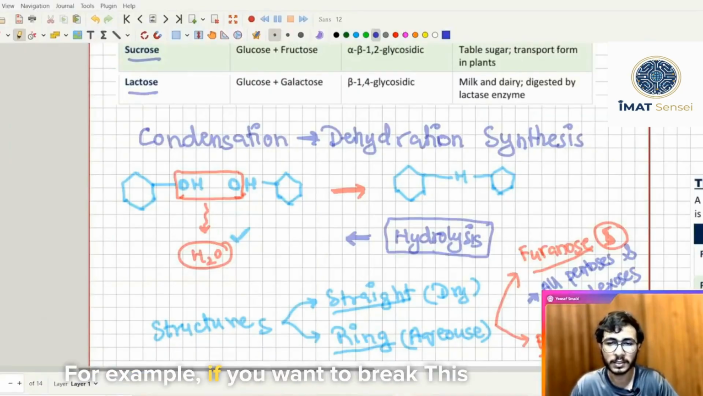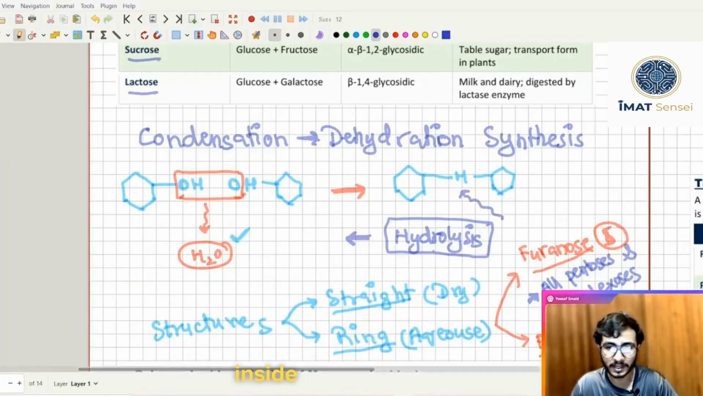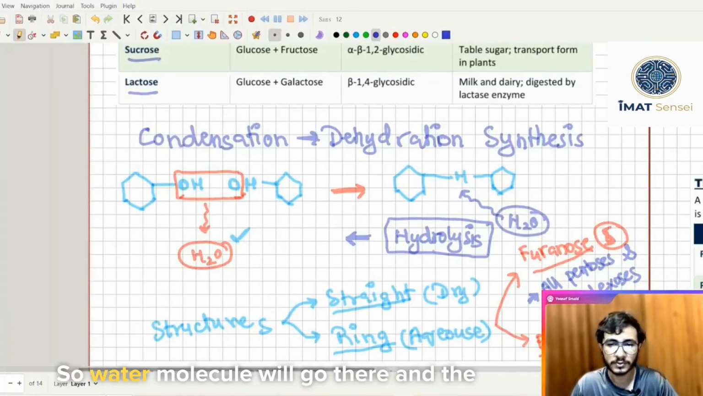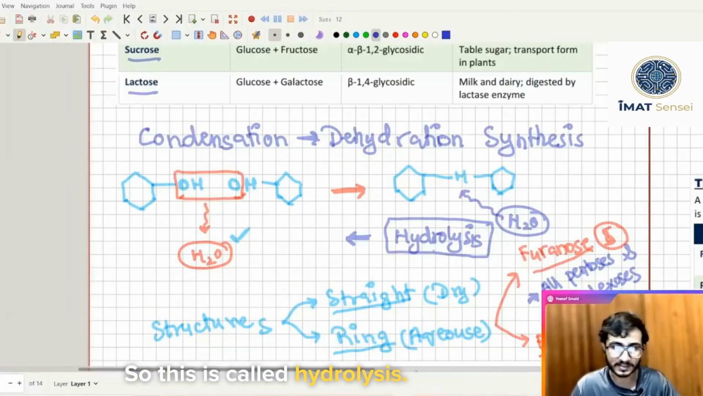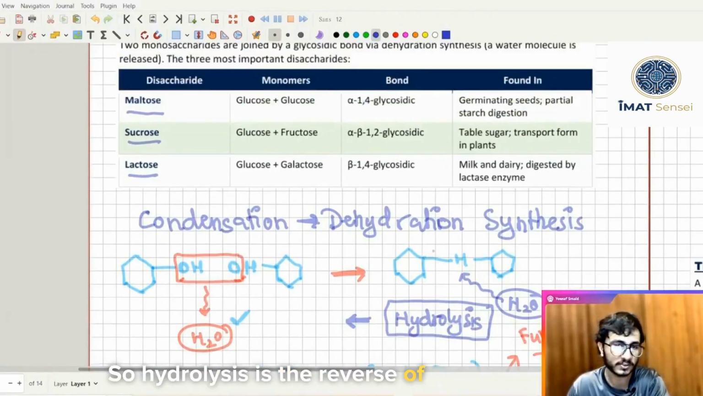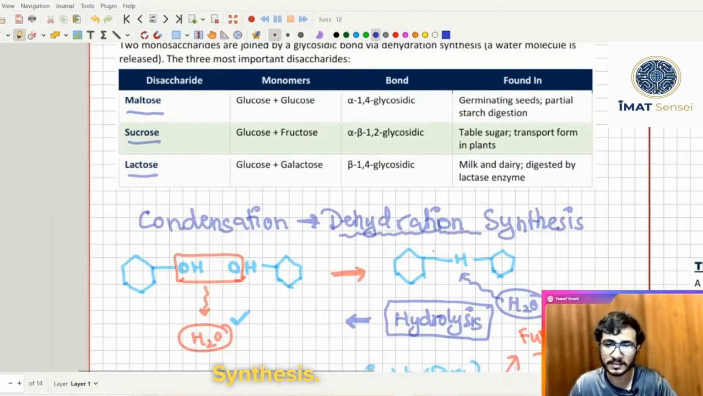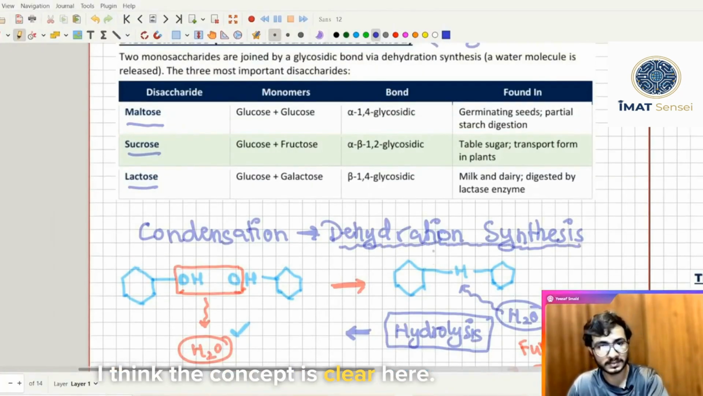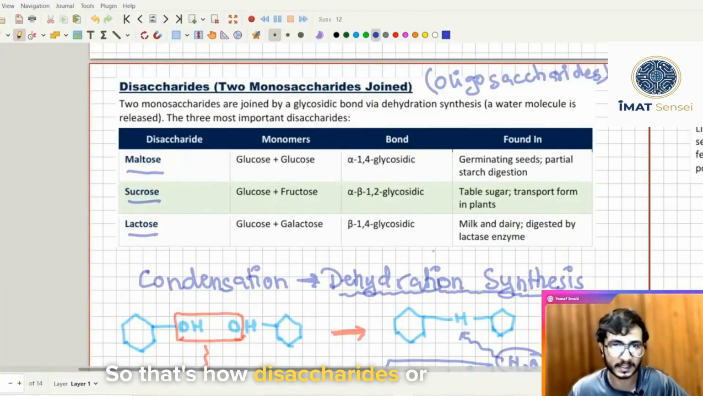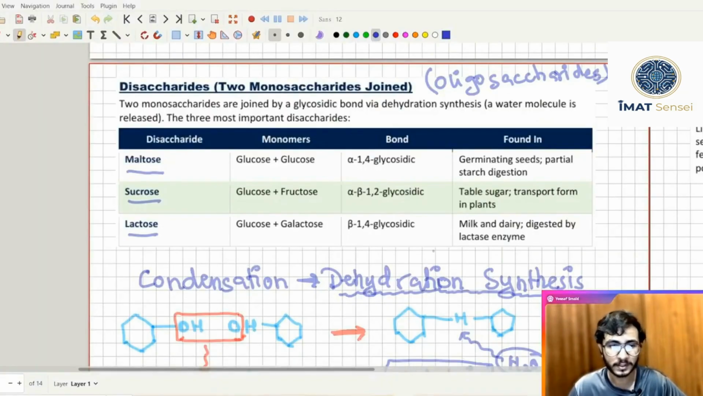For example, if you want to break this bond, you will have the water molecule go in here, and the two glucose molecules will be formed again. So this is called hydrolysis. Hydrolysis is the reverse of condensation reaction, which is also called dehydration synthesis. I think the concept is clear here. So that's how disaccharides or oligosaccharides are formed.